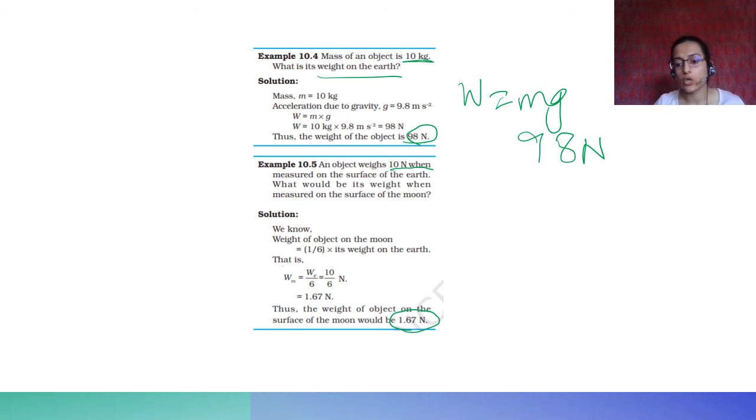This is a very easy concept. Don't get boggled by all these values that were given to you. You just have to remember that the weight of the object on the moon is 1/6 the weight of the object on the Earth, mass of the object remaining constant.